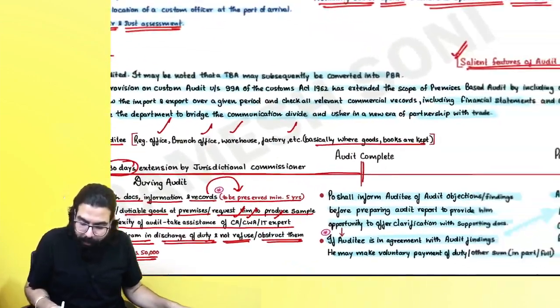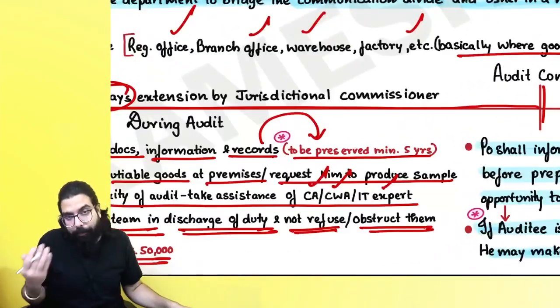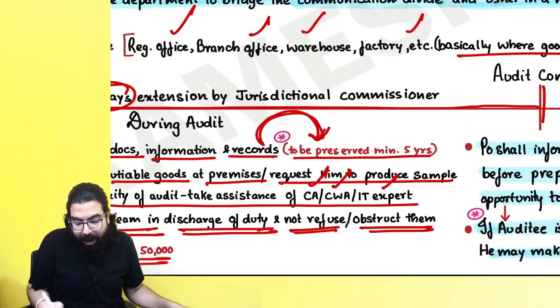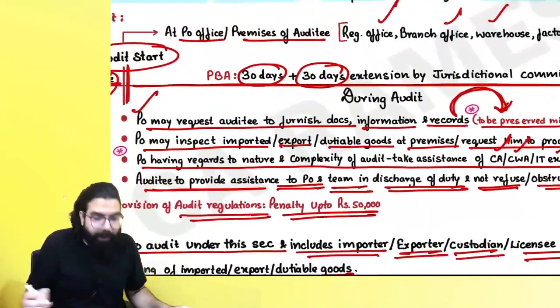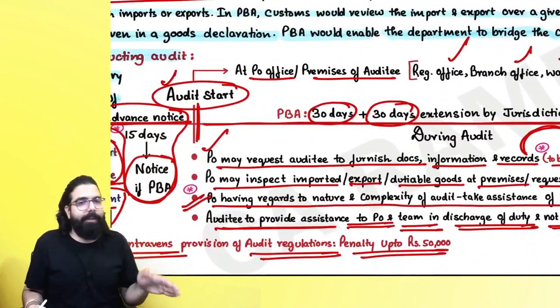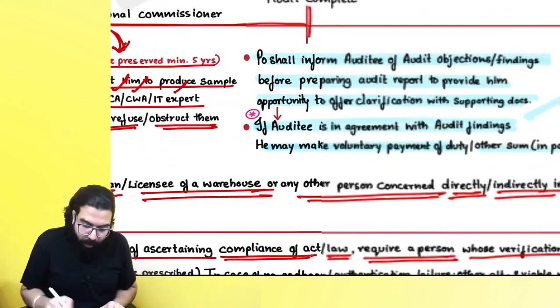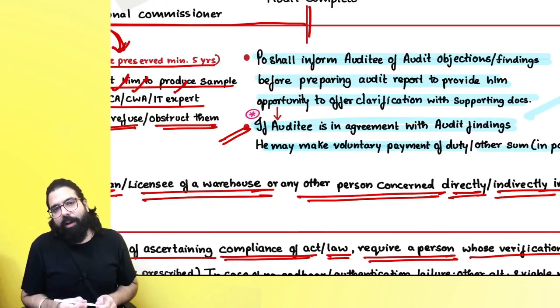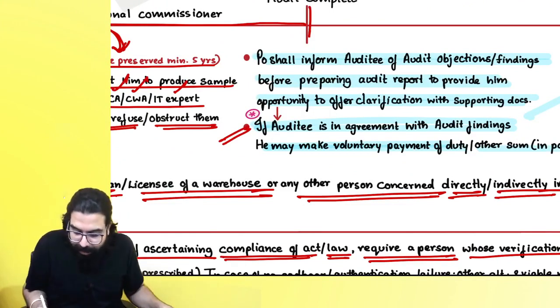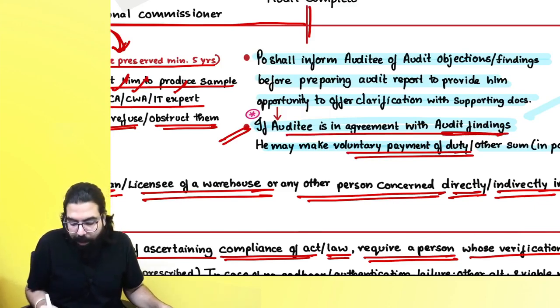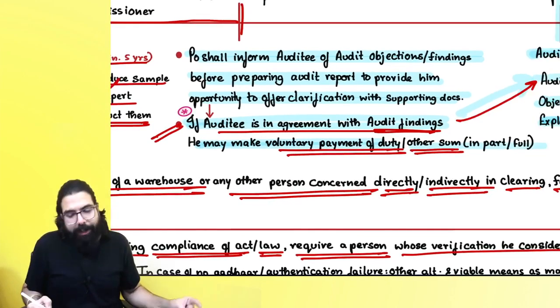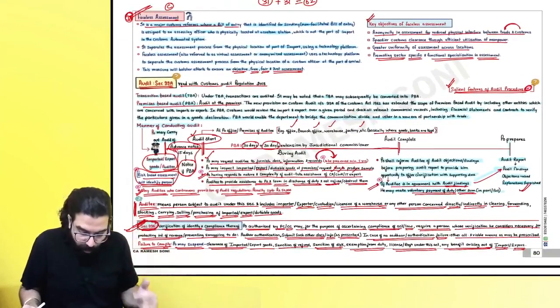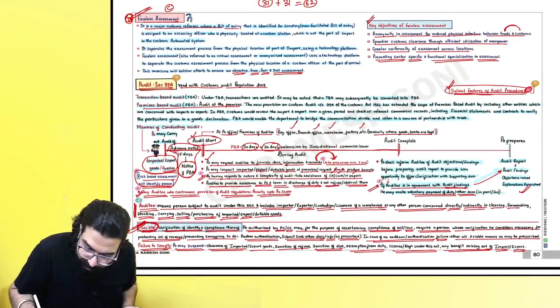The next salient feature of audit procedure: always remember you are required to maintain your records for a minimum of 5 years. Then, if the proper officer during the audit wants to take the help of an IT expert, chartered accountant or cost accountant, he can do that. After the audit is done, once you are informed about the audit findings, if you are in agreement, you can make voluntary payment of the duty or any other sum in full or part, and that shall also be recorded in the audit findings. Here I have told you the various audit procedure related salient features.